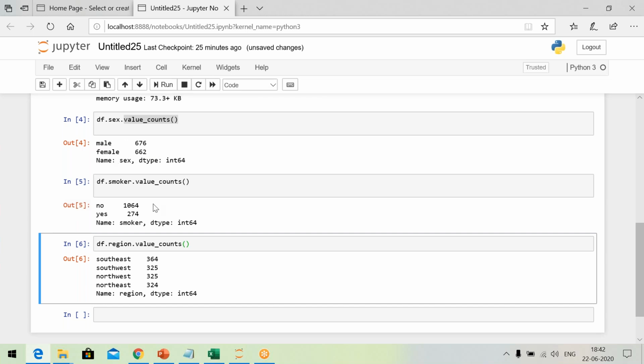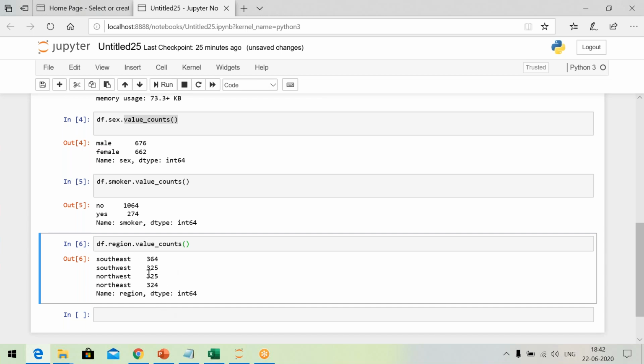Similarly, in real life, whenever you find 1000 non-smokers, more or less you will find around 300 smokers. Now in my data set also, this trend is the same. And in real life, people are spread all over the country. That means an equal number of people come from various regions. In my data set it is also like this.